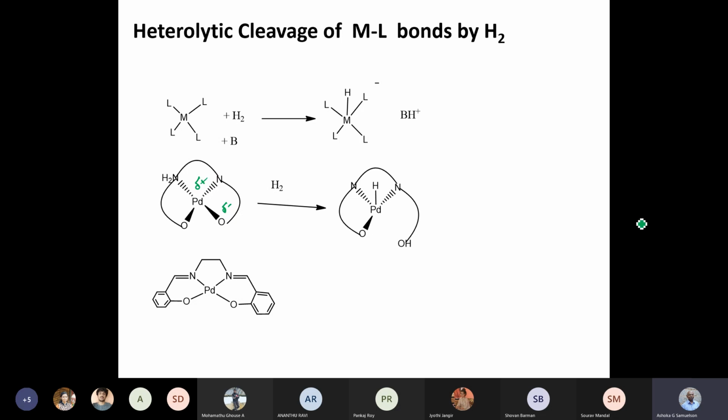That being the case, it's not very surprising that you have Pd-H and O-H polarized as delta minus and delta plus. That's why I'm calling this a heterolytic cleavage. And there are, of course, other cases where a very obvious, clear separation of charge takes place and you have H plus and H minus.